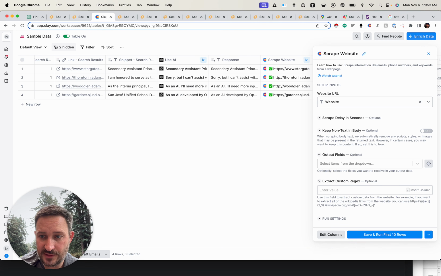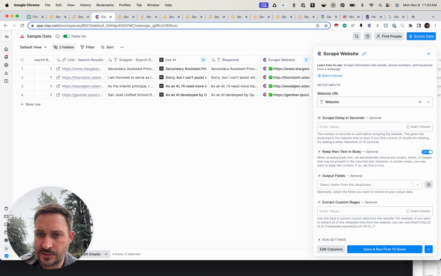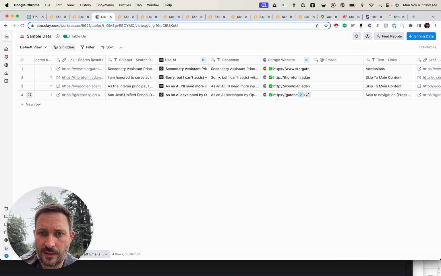Okay. So this regular expression is really interesting. I probably will want to do this if I'm going to use Clay. I'm probably just going to have to scrape this myself. Great. I'm going to keep in text body here so that we can get the most amount of information. Save and do not run, and I'm going to try this again.